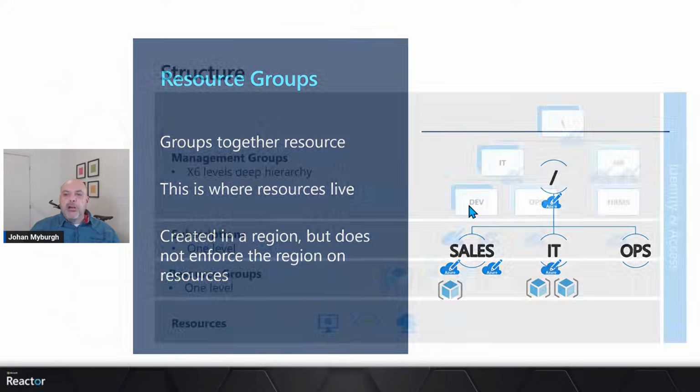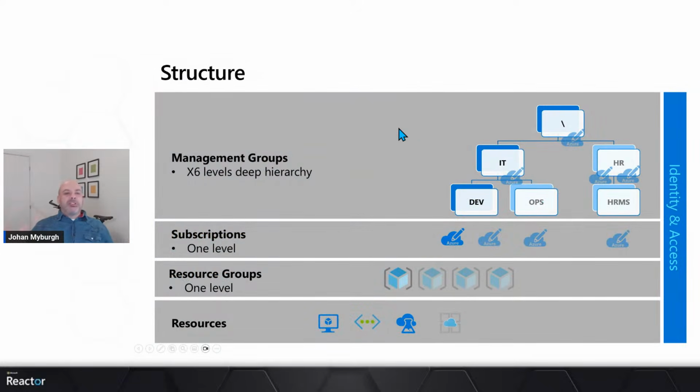This is just an overall picture of what we spoke about. We spoke about the structure. We spoke about the management groups at the top, where we can nest those up to 6 levels deep. We spoke about subscriptions. That's only got one subscription in the layer. We spoke about resource groups that sit underneath the subscriptions. And then we also spoke about some resources that live inside of those resource groups.